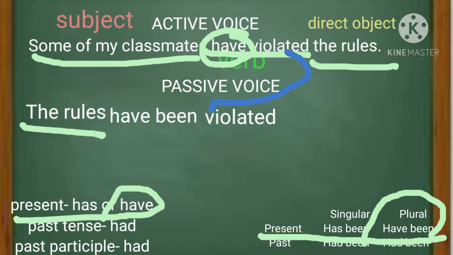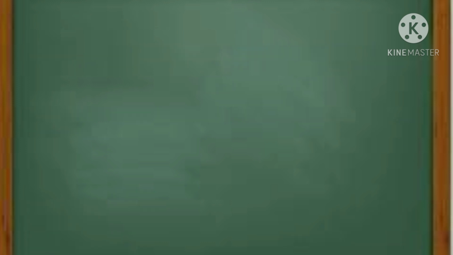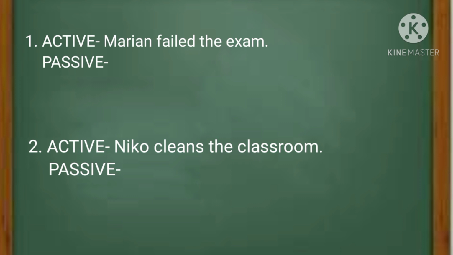Then add the doer of the action in the active voice into a phrase beginning with the preposition by. Then we have a sentence in passive voice: The rules have been violated by some of my classmates. Let us have an activity. Change the following sentences in active voice into passive voice. You may again pause the video while contemplating your answers.